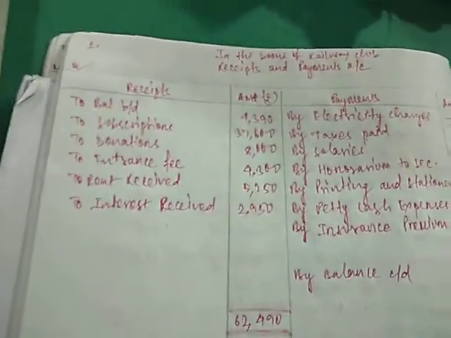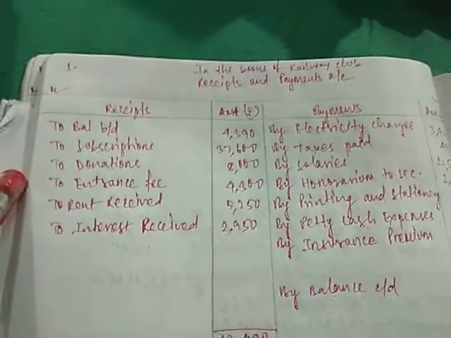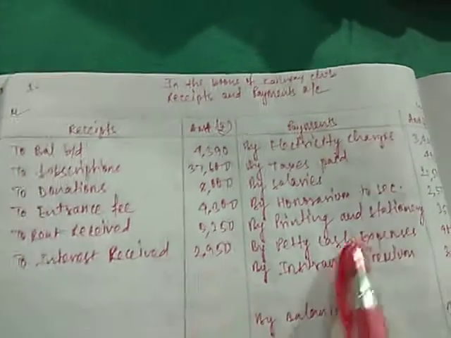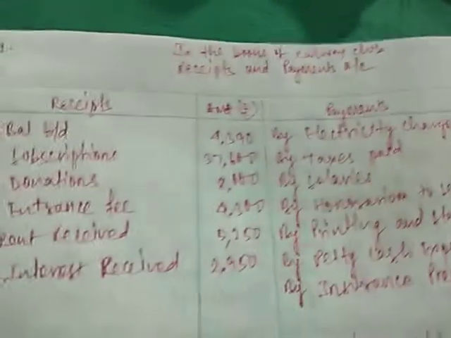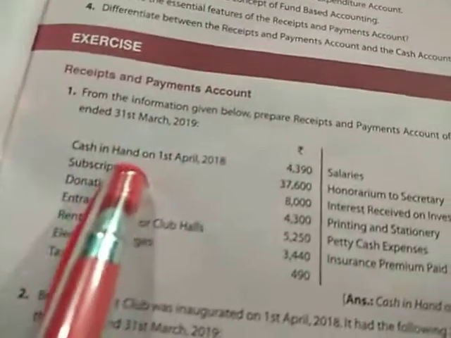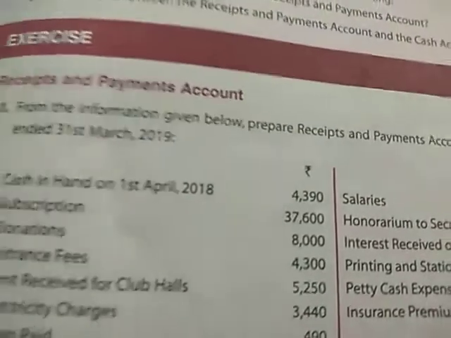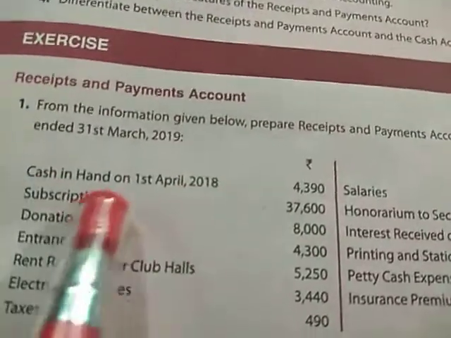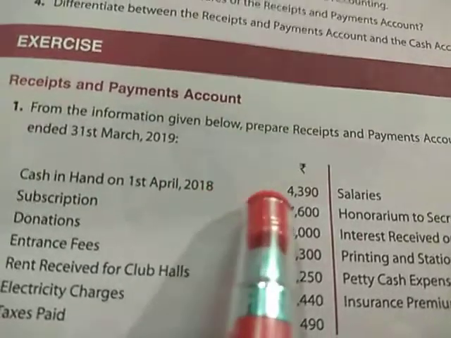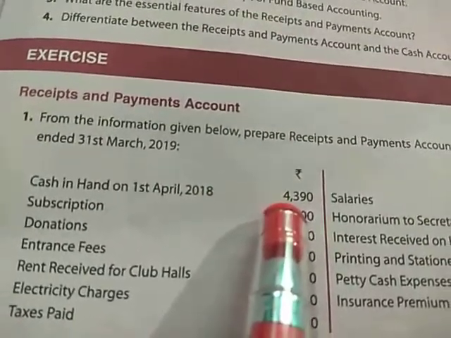All the receipts will be recorded on the receipt side, that is the debit side, and all the payments we make will be recorded on the credit side, that is the payment side. Here you can see. So let us see what is the opening balance given. Cash on hand on 1st April 2018 was 4,390. The cash in hand given on 1st April 2018 is 4,390.